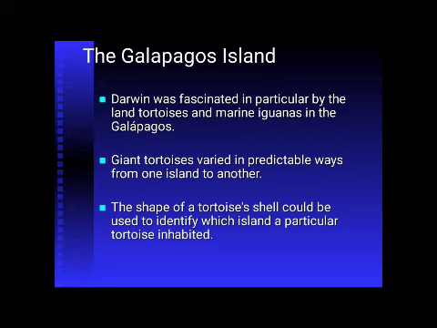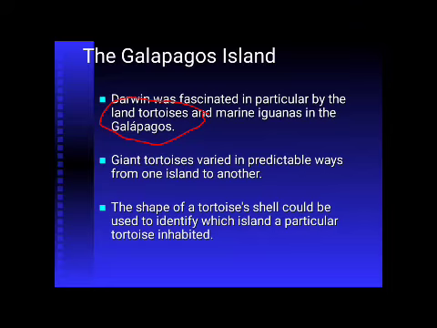Darwin was fascinated in particular by the land tortoise. It is important. He was very fascinated by the land tortoise. A land tortoise is a huge tortoise, and there were also marine iguanas in the Galapagos Islands. Giant tortoises varied in predictable ways from one island to another.